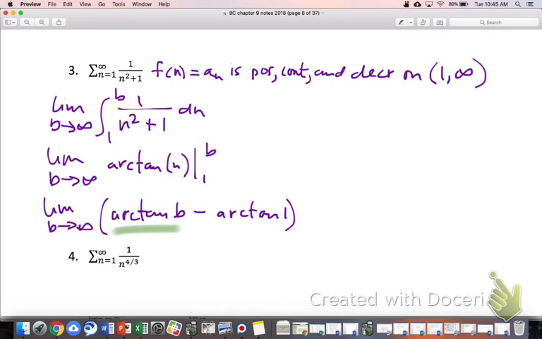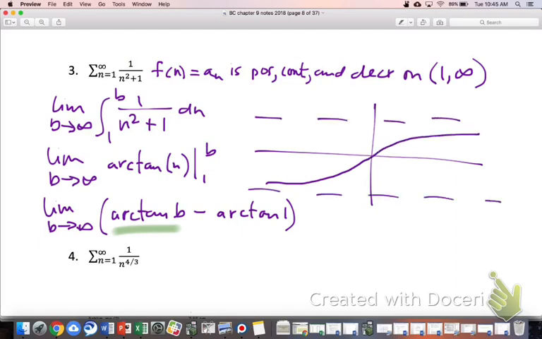We've actually done some stuff with this before. Think about the graph. Yeah. That's right. Remember how we looked at the graph? Arctangent looks like this, and aren't there horizontal asymptotes? So as you head way to the far right end of the graph, which is what limit as b goes to infinity is telling us to do, we're really describing that horizontal asymptote, the upper one.